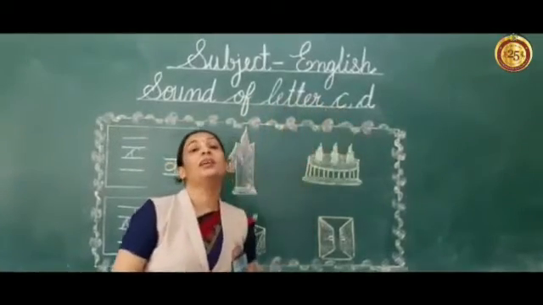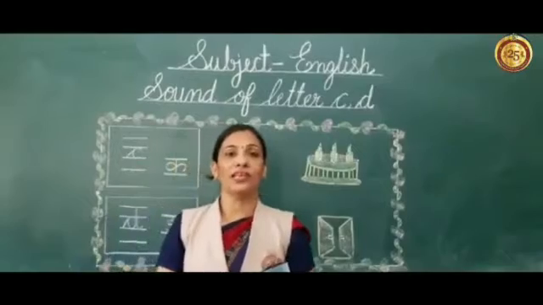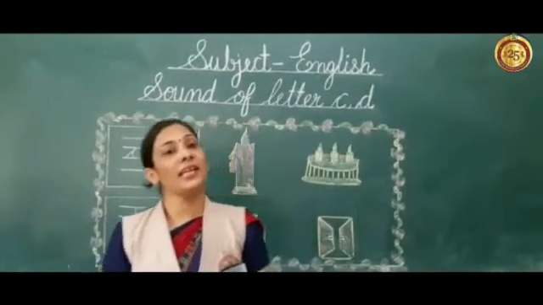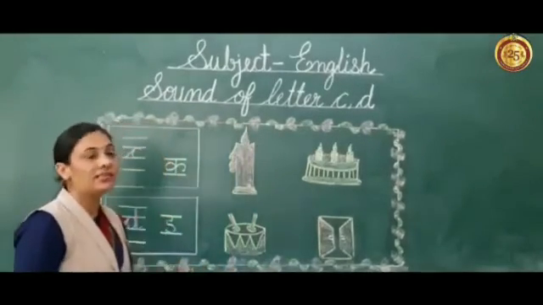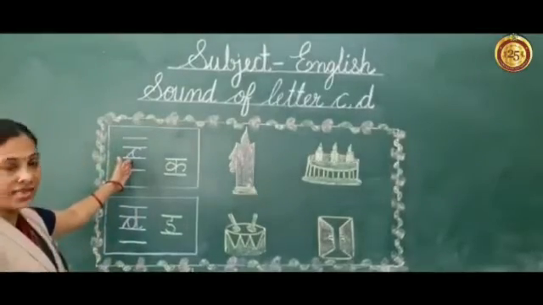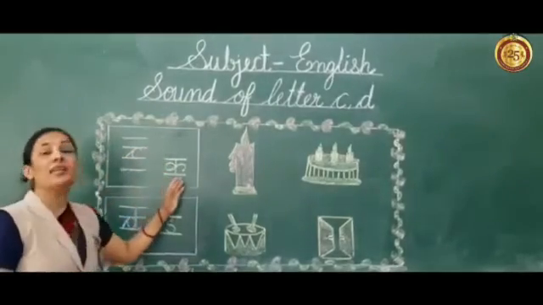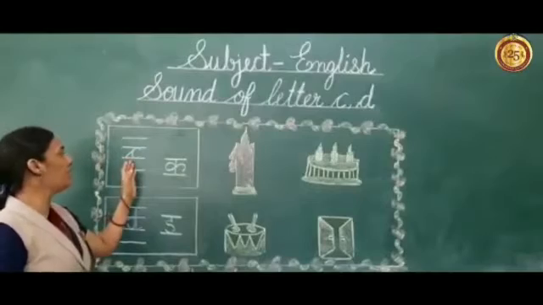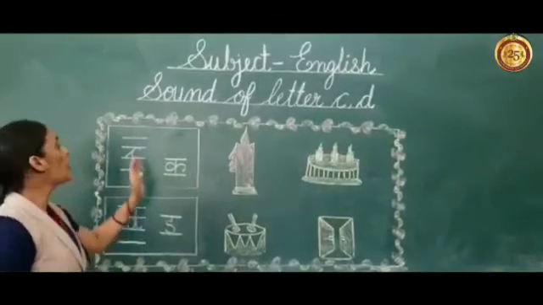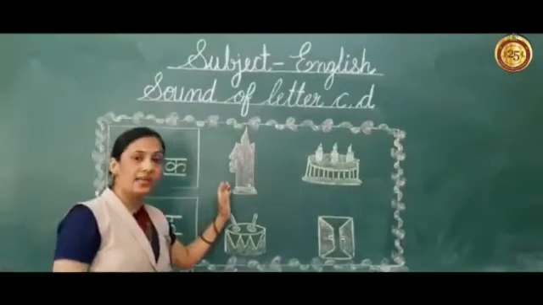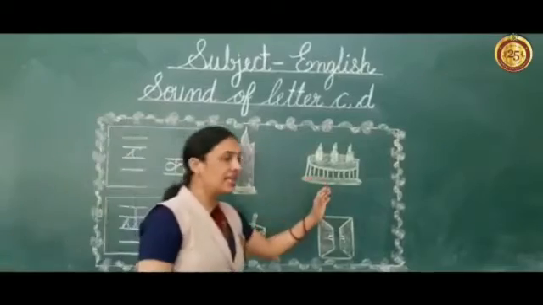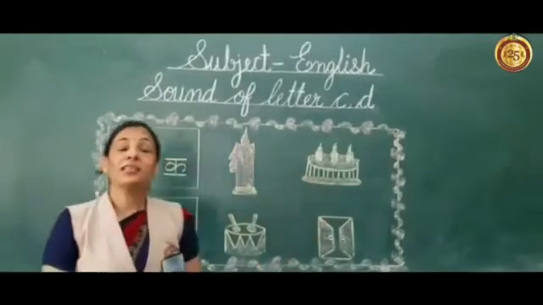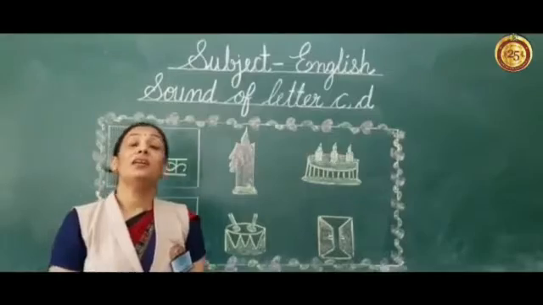C and D. In the previous video, we already learned the sounds of letters A and B. So, let's start. This is letter C. The sound of letter C is K. C, K, candle. C, K, cake. C says K.